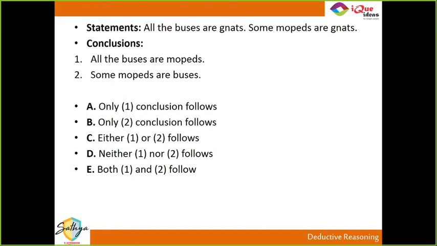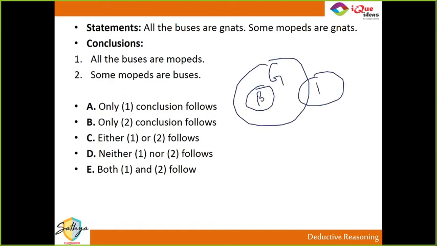So what does this say? All buses are gnats. Some mopeds are gnats. I can draw it like this. So is it necessary all buses are mopeds?